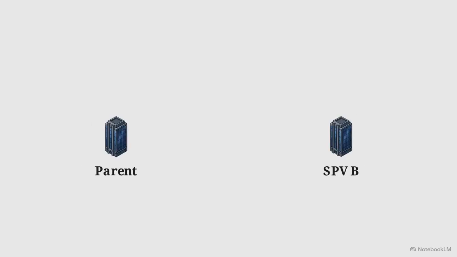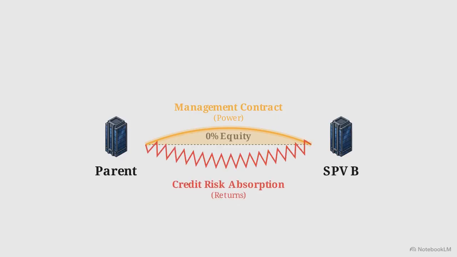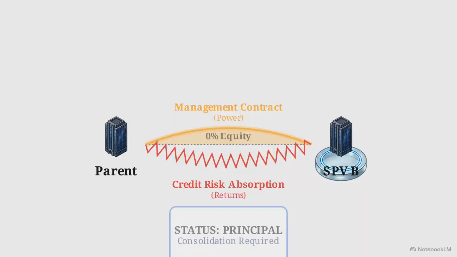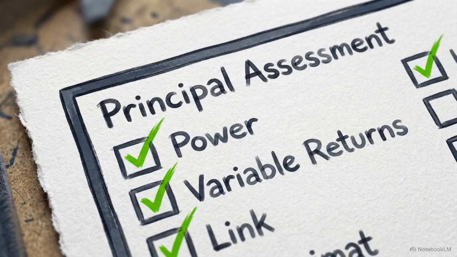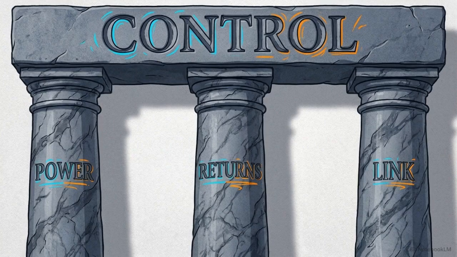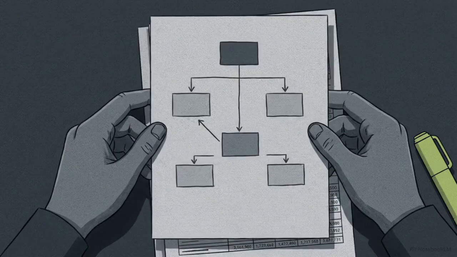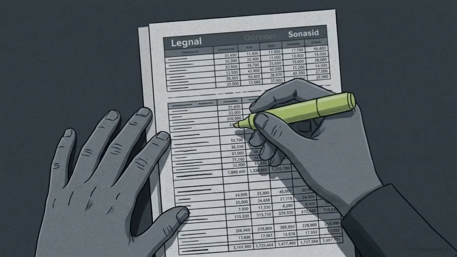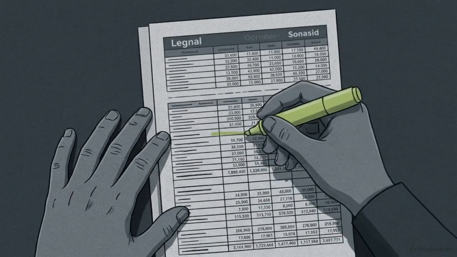Now look at SPVB. The parent holds zero equity, but it executes a management contract with broad authority over the vehicle's assets, and it absorbs first loss credit risk. That combination perfectly maps to the principal outcome on our flowchart. The parent has power, broad exposure to variable returns, and the ability to use its authority to enrich itself, fulfilling all three pillars. Applying the IFRS 10 framework strips away the illusion of legal form, ensuring the final consolidation boundary perfectly aligns with the enterprise's true economic reality.